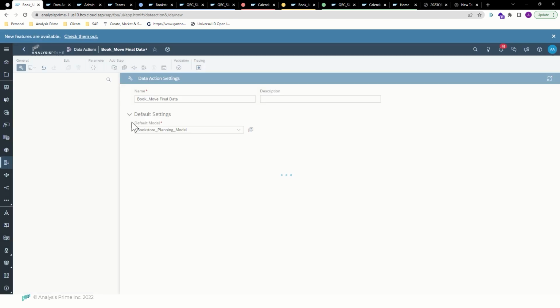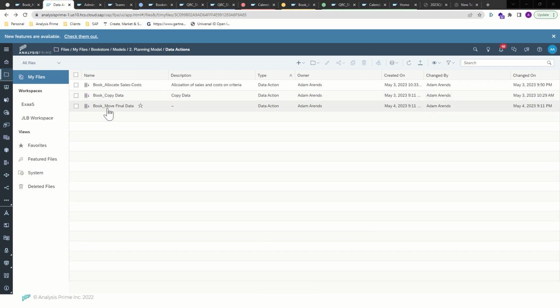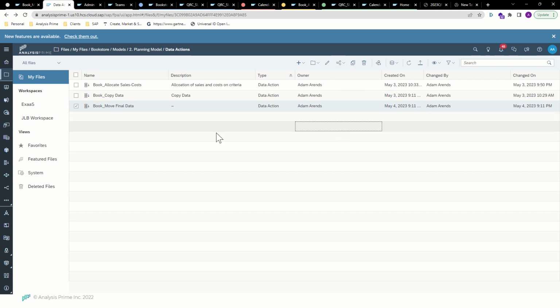So I'm going to go ahead and save this data action. Now if I go into that same spot in the file repository and refresh this, I can see that the action is now here as a file. So now that it's a file, we have the ability to do whatever we want with it. We can delete this that we just had. We can copy it somewhere else if we needed to use it as a basis to build another one, and we can share it. And there are some interesting things that need to be considered when sharing files, which we'll go over in a minute.